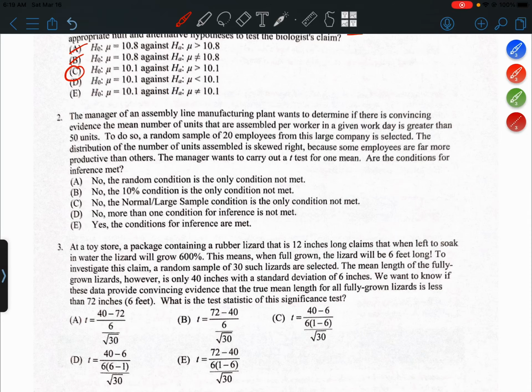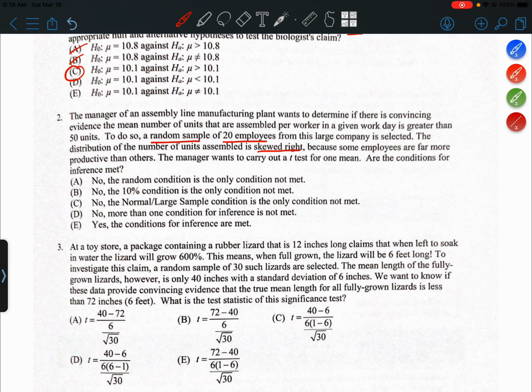Question 2. The manager of an assembly line manufacturing plant wants to determine if there is convincing evidence the mean number of units that are assembled per worker in a given workday is greater than 50 units. To do so, a random sample of 20 employees from this large company is selected. The distribution of the number of units assembled is skewed right because some employees are far more productive than others. The manager wants to carry out a t-test for one mean.